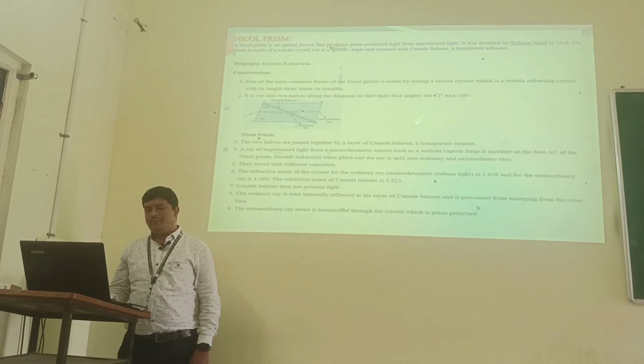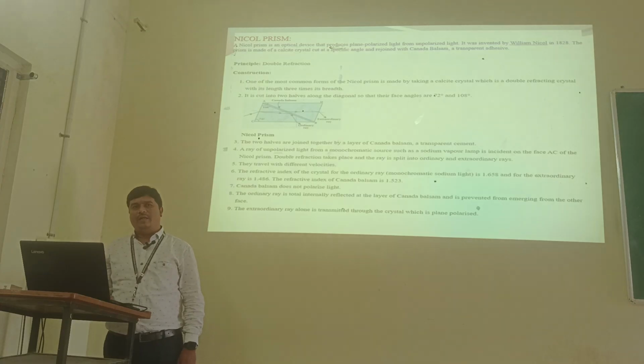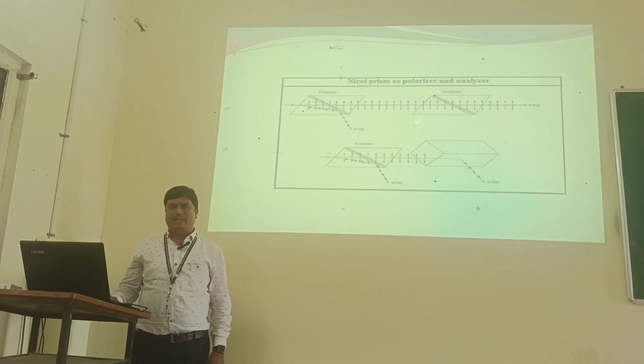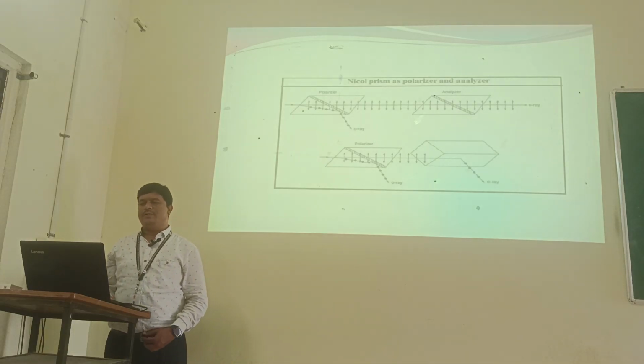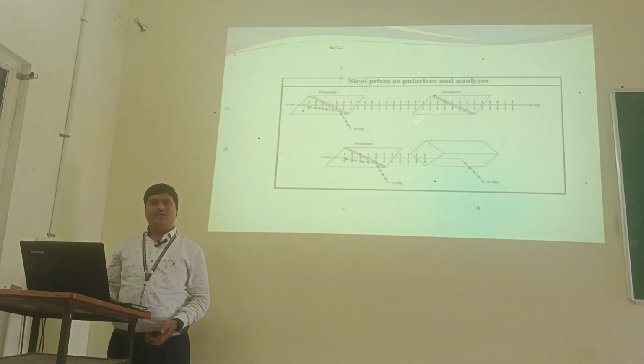The ordinary ray undergoes total internal reflection at the Canada balsam layer and is prevented from emerging from the other face. Then the reflected ordinary ray will be absorbed by the sides. Then the Nicol prism acts as a polarizer or analyzer, as shown in the figure.